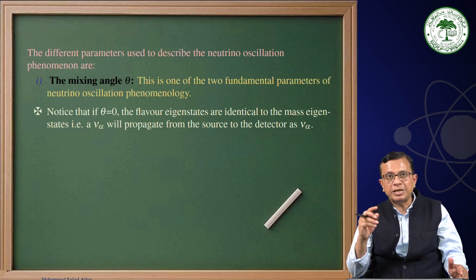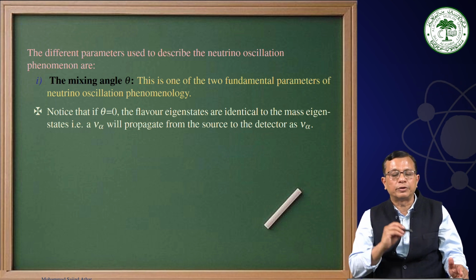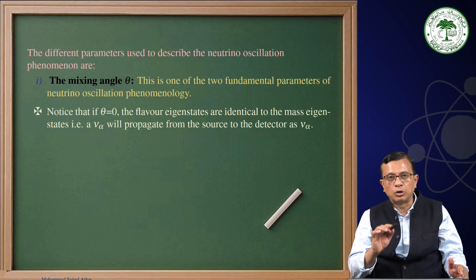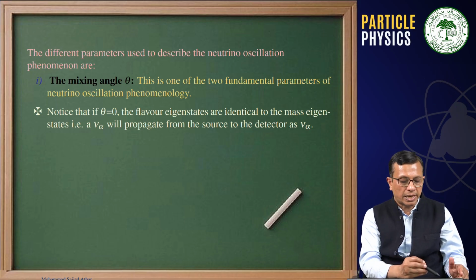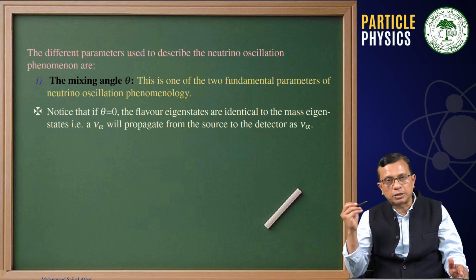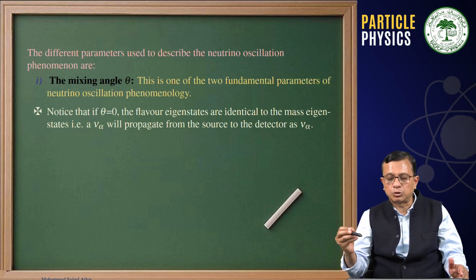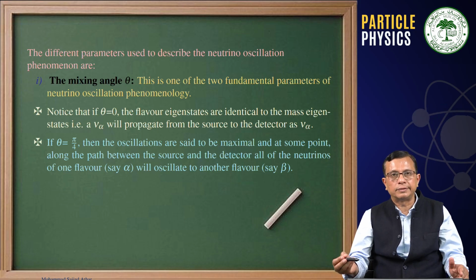Now the different parameters that we are talking about: one is the mixing angle. This is one of the two fundamental parameters of neutrino oscillation phenomenology. If θ is 0, I have told you that there will be no oscillation, and the flavor eigenstate would be the same as the mass eigenstate, and that means a neutrino of a particular flavor will propagate from the source to the detector as ν_α or νμ.